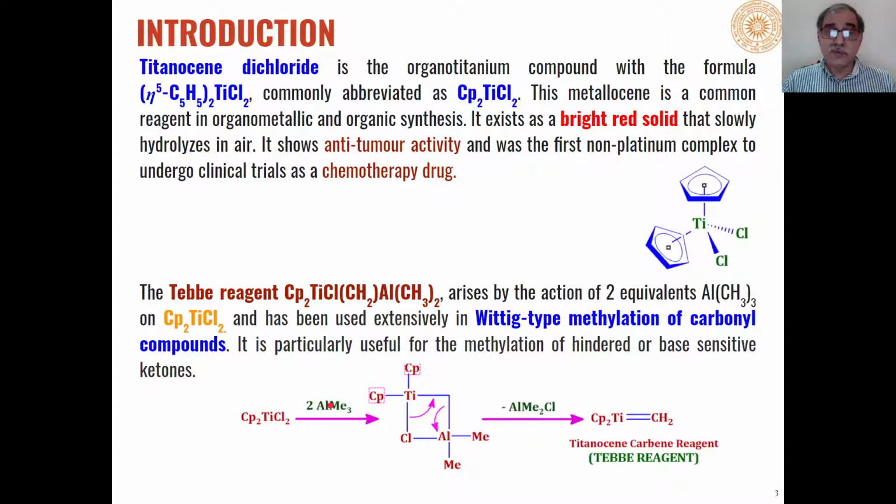So when two equivalents of trimethyl aluminium are reacted with titanocene dichloride, they are converted into this type of reagent, which is called Tebbe reagent. And Tebbe reagent is not directly involved in conversion of carbonyls into the methylene compounds, but this loses dimethyl aluminium chloride to get converted into this titanocene carbene reagent, which is the active reagent for conversion of carbonyl compounds into the methylene compounds.